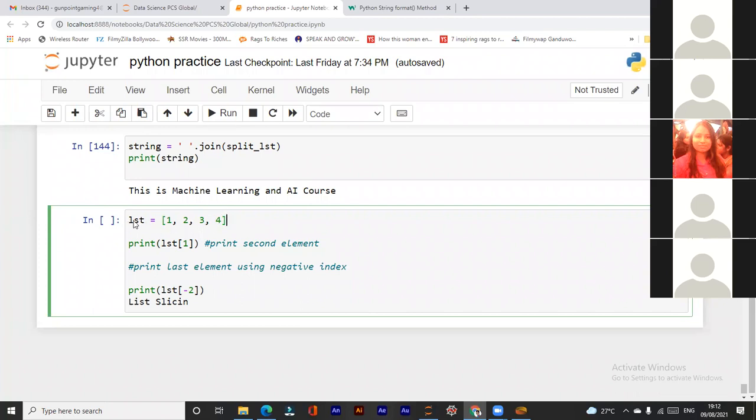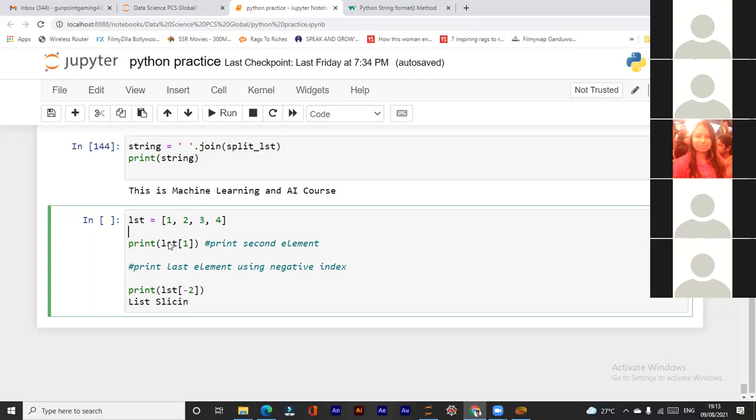So if you want to access the list, you can access it with the help of index numbers. Suppose you want to remove this item, then you have to give index number 0. This is at index number 2 right now: 0, 1, 2. So if you want to remove 3 or replace 3, then you have to give the index number 2. See, this number is 3, but the index number here is 2. So you have to write 2, not 3, to replace or to remove this item.